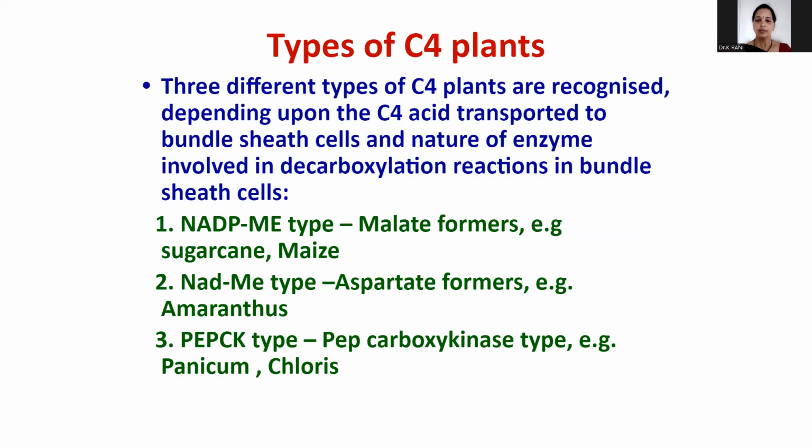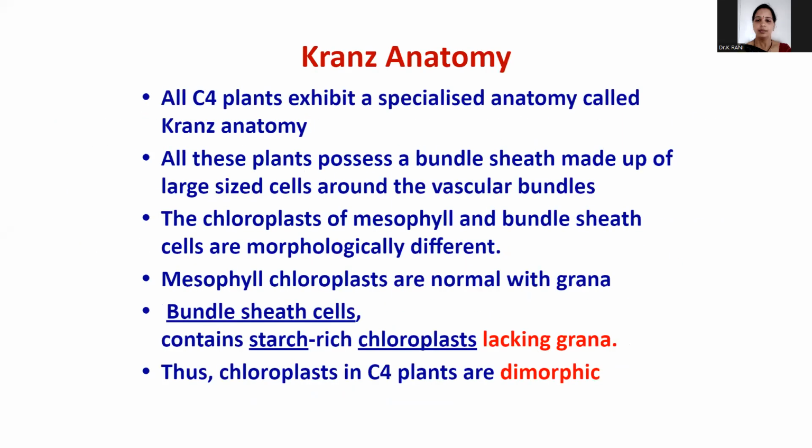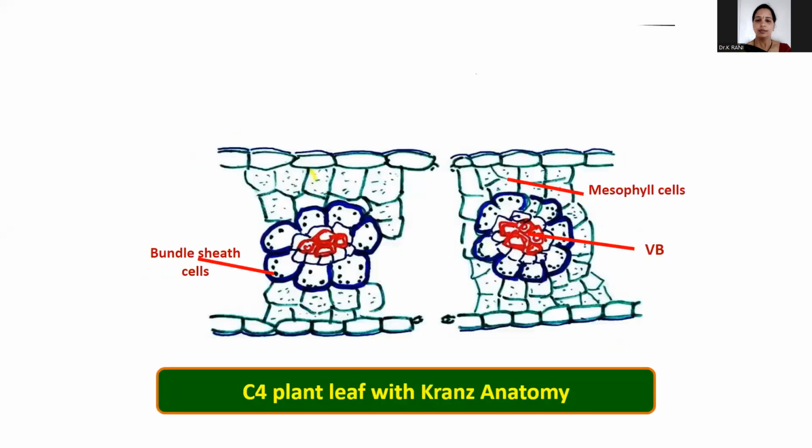Okay, okay. Any doubts regarding the C4 cycle, my dear students? From the examination point of view, what is Kranz anatomy? Sir said the German word Kranz, it looks like a flower-type structure, with chloroplast dimorphism. What is the structure and shape of the bundle sheath cells? This is very important. And what is the first stable compound of the C4 cycle? Which enzyme is the key enzyme in the mesophyll cells? That is PEP carboxylase.